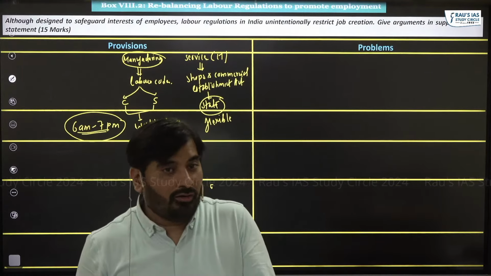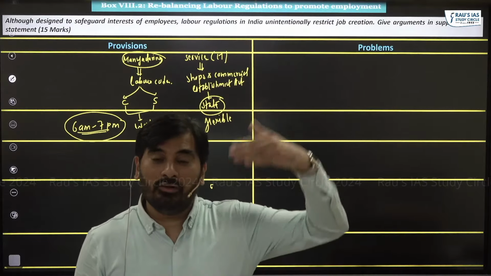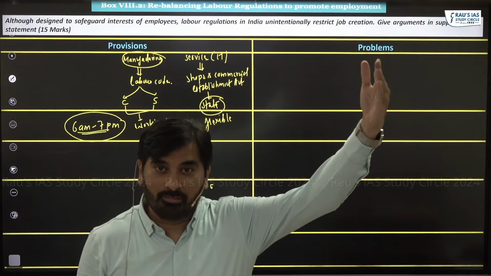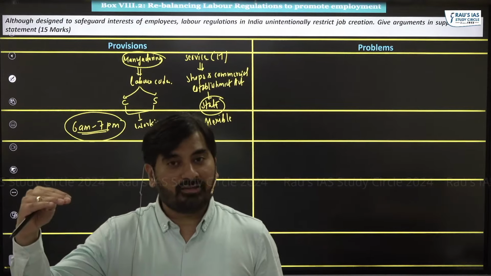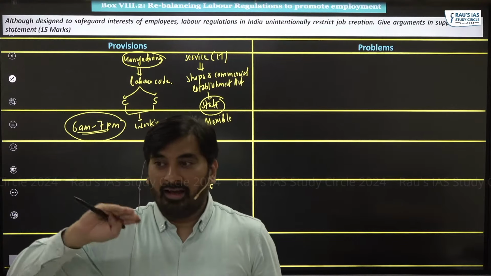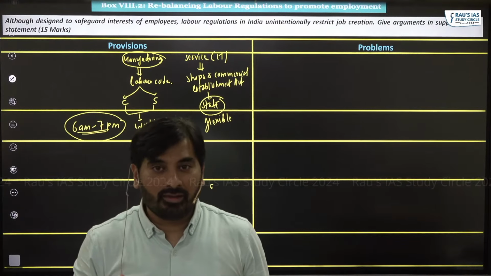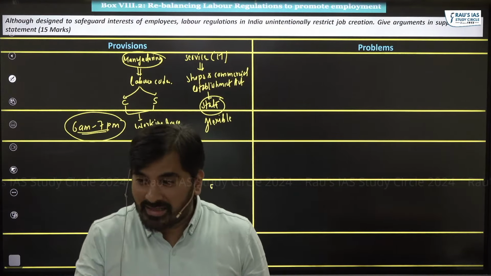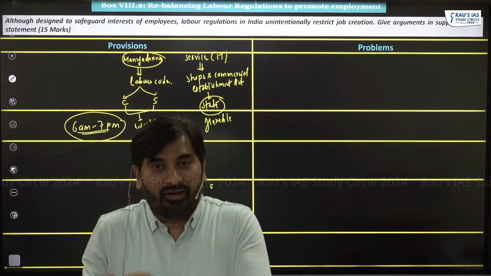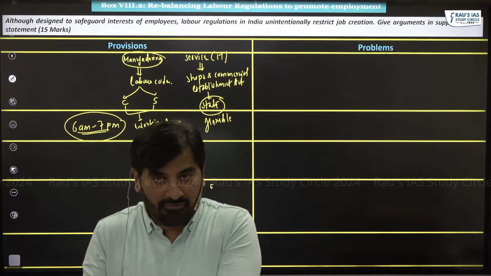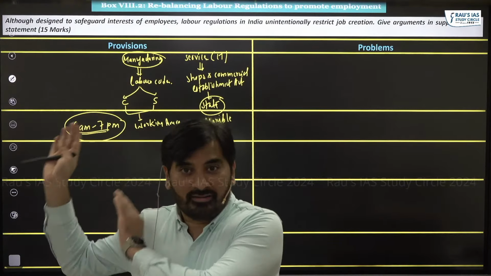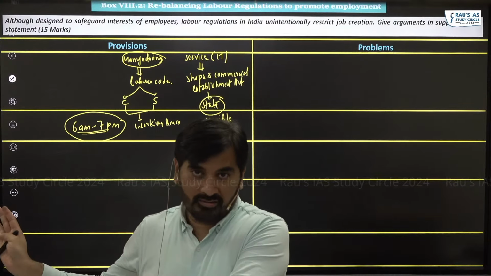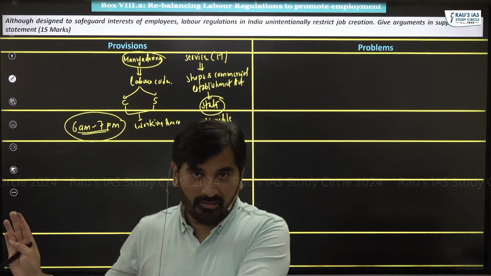The share of services sector has ballooned to 55% of GDP, whereas share of manufacturing sector has remained stagnant at 14 to 17% of GDP. So one of the biggest reasons why India has failed to capitalize on manufacturing is the restrictive labor laws. Is that clear?